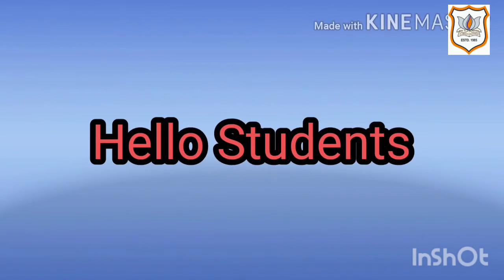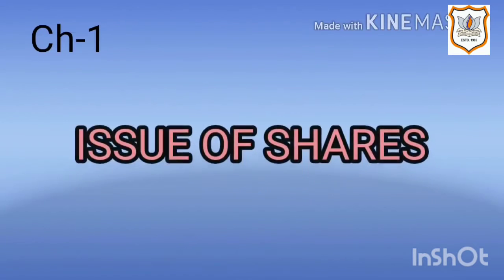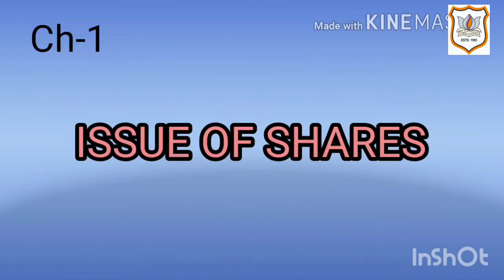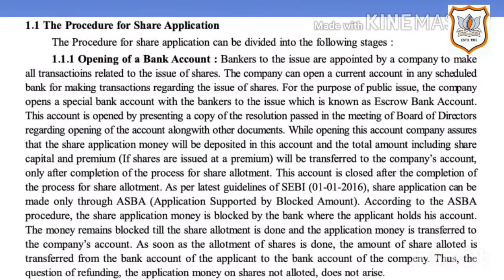Hello students, today I am going to continue explanation of chapter 1, Issue of Shares. In my previous video, I have explained to you that the procedure of public issue can be divided into two parts: number 1, procedure of share application, and number 2, allotment of shares. Today I am going to explain the procedure for share application. The procedure for the share application can be divided into the following stages.